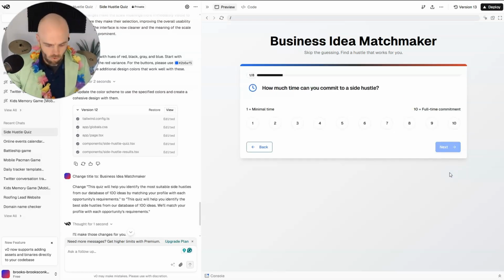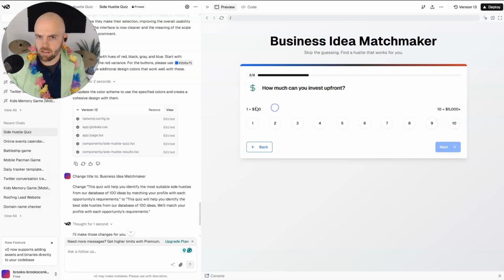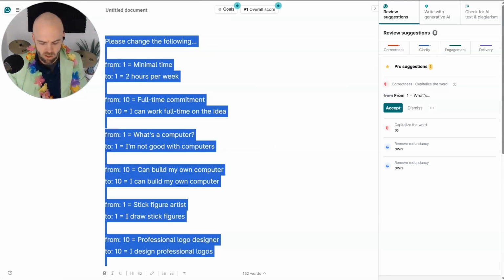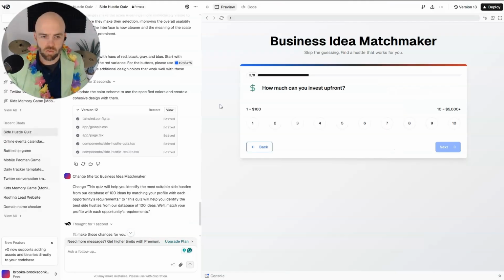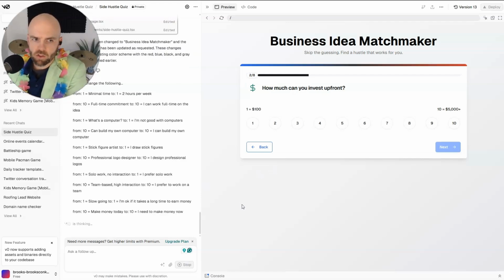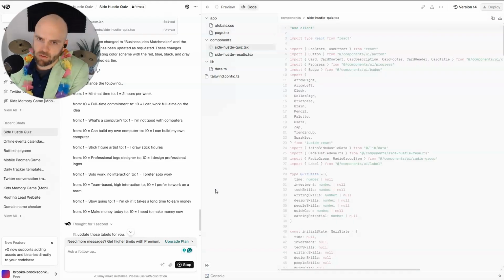Let's move forward. All right, so I've just gone through each of these questions, and what I've looked at is these suggestions for the score here, and I've adjusted those. Now I've added them all here, and I've just said please change the following from 2. Now I'm going to do all of these at one time. Please change the following from 1 equals minimal time to 1 equals 2 hours per week. So okay, let's add all of these changes at one time. Let's see how that goes. So what I'm really doing is just getting the final stuff here.